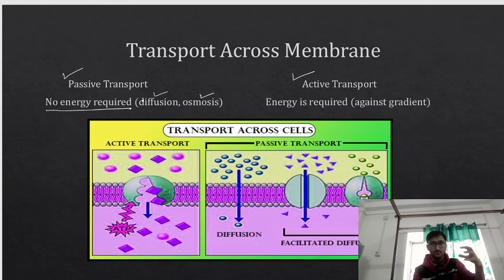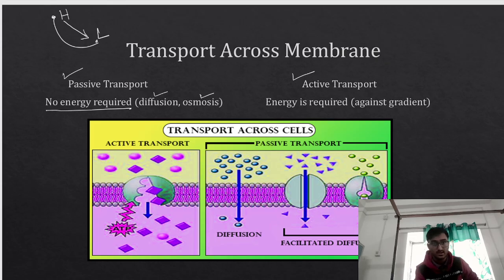The movement of a molecule from the region of higher concentration to the region of lower concentration. So you are moving along the gradient. You do not have to do any work. The molecule is moving along the gradient, from higher concentration to lower concentration.